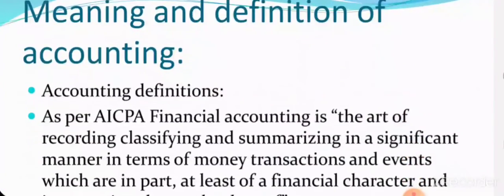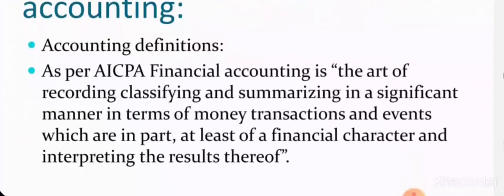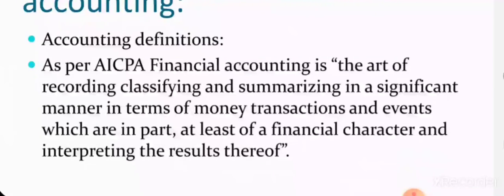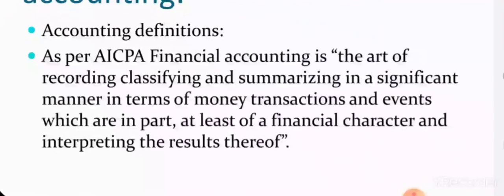Now we will see what is accounting and how accounting is different from bookkeeping. We have seen that bookkeeping is simply recording a transaction. Now we will see the definition of accounting. As per AICPA, accounting is the art of recording, classifying and summarizing in a significant manner and in terms of money, transactions and events which are in part at least of financial character, and interpreting the results thereof.